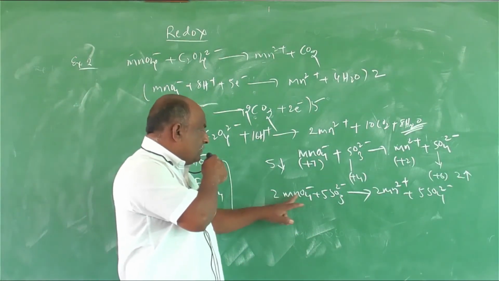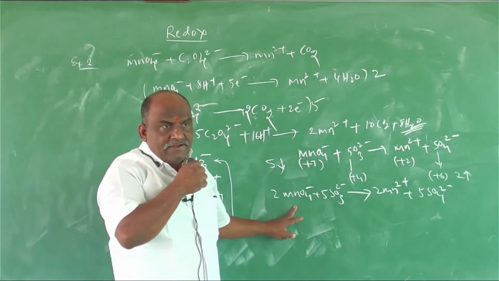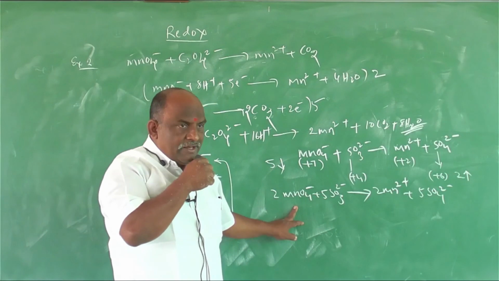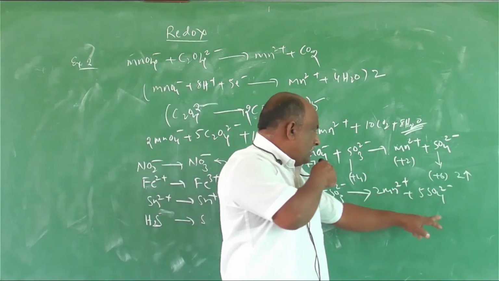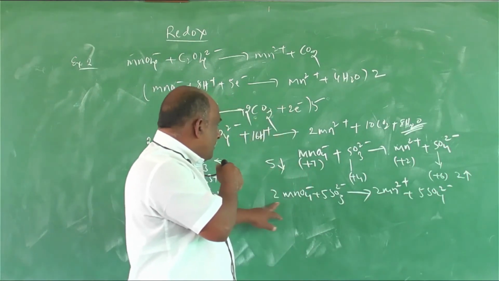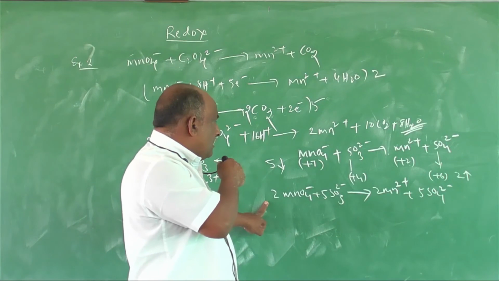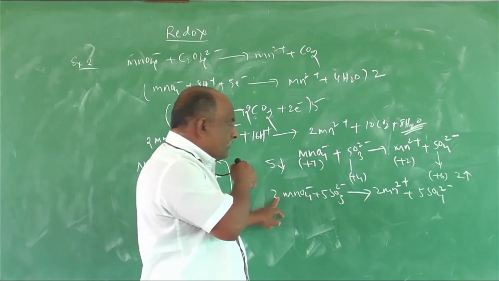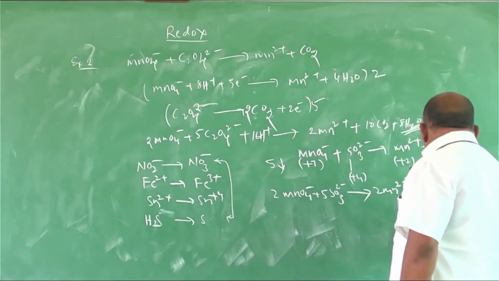How many oxygens? 2 4s are 8. 5 3s are 15. 15 plus 8, 23. Here 5 4s are 20. 5 3s are 15 plus 8, 23. How many oxygens required? 3H2O.